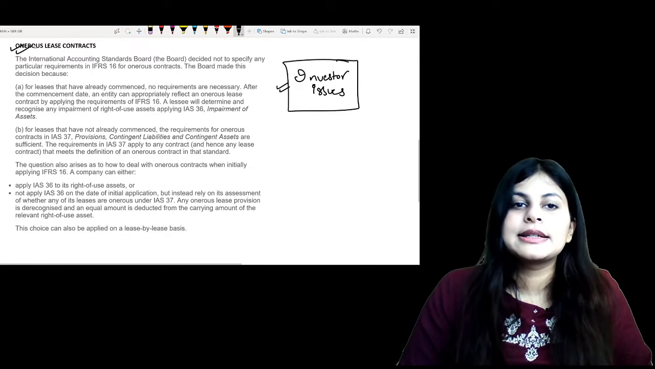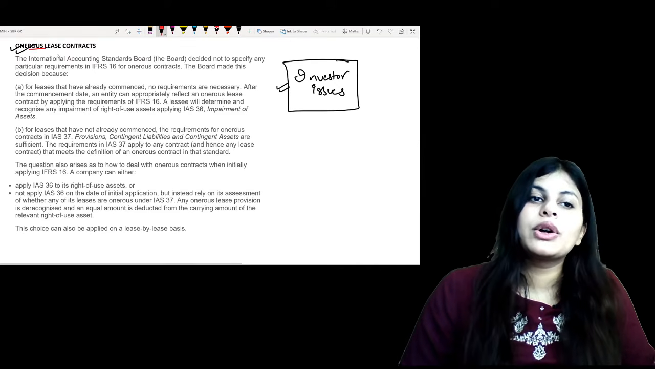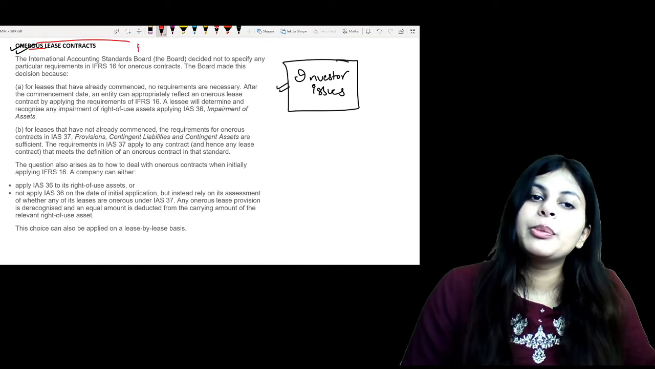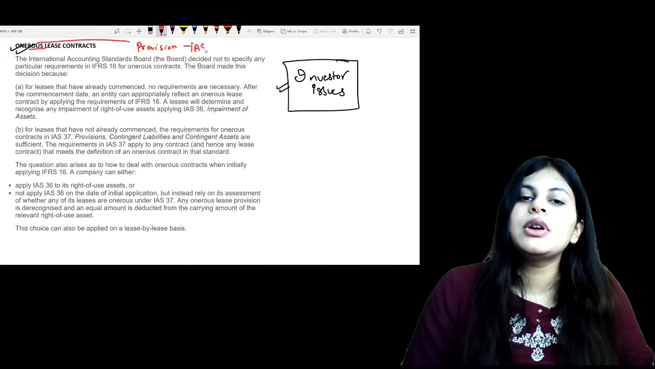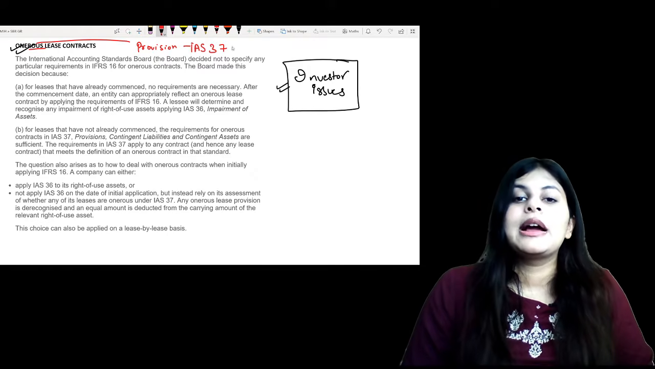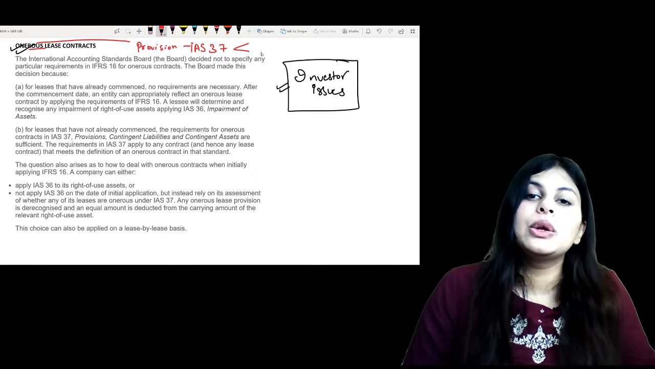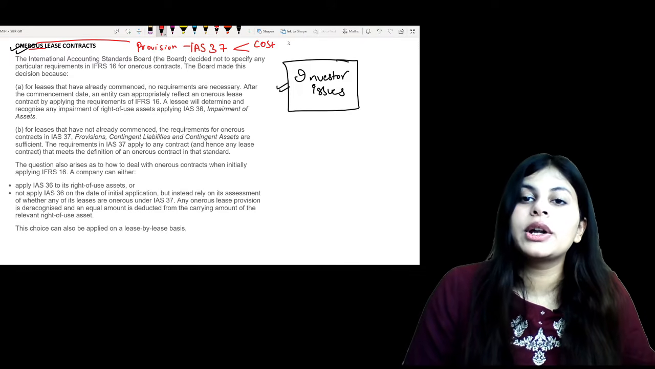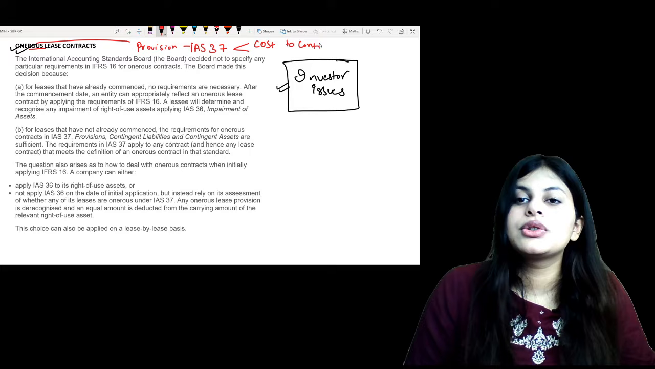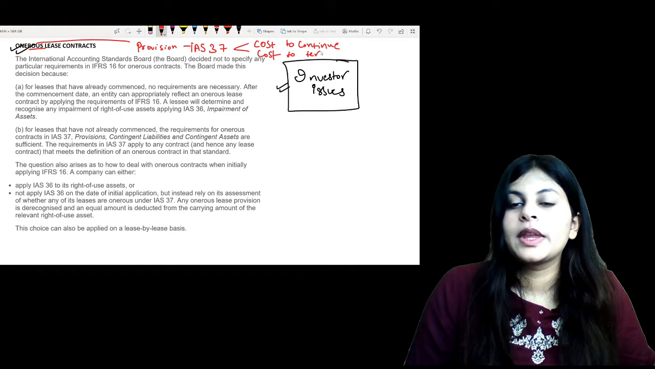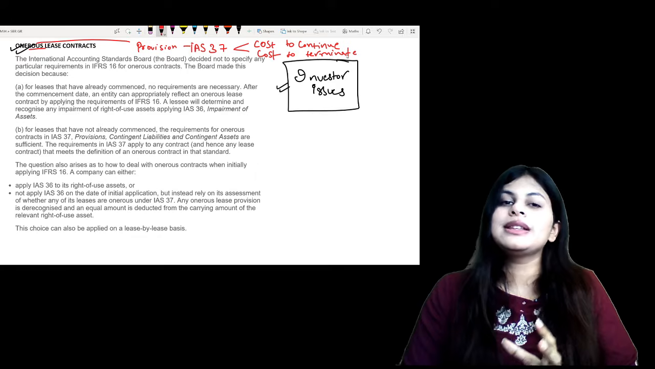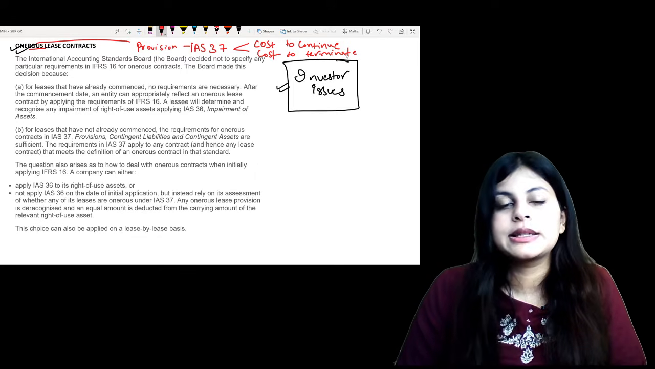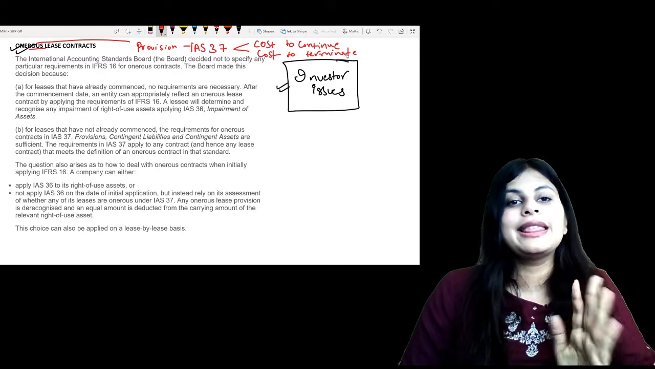Onerous lease contracts. Any contract which is onerous, what do we do with that? We create a provision on it, isn't it? Under IAS 37, I create a provision on all the onerous contracts. At what amount do I create the provision? Lower of cost to continue and the cost to terminate that contract. Cost to continue and cost to terminate. So this is how you create the provision. So you calculate the present value of the loss and then you create a provision for onerous lease contracts. So onerous contracts are recorded there and then.